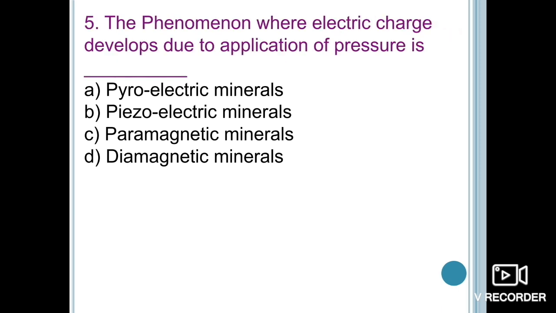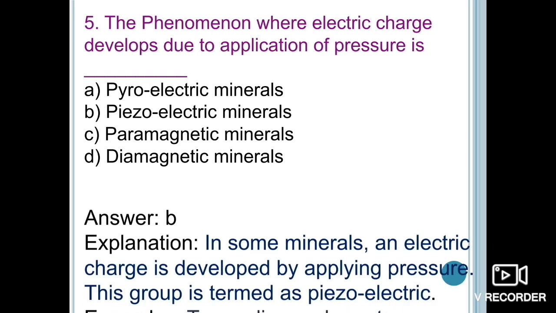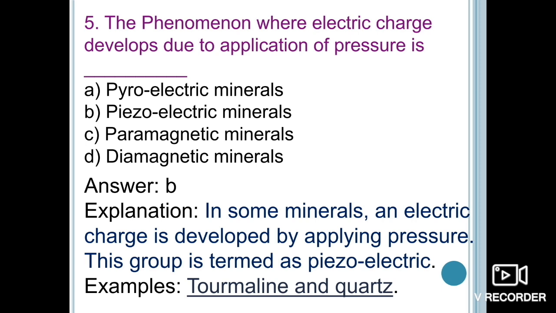And the next one is the phenomenon where electric charge develops due to the application of pressure or stress: pyroelectric minerals, piezoelectric minerals, paramagnetic or diamagnetic. So we have discussed this in the previous slide. In some minerals an electric charge is developed by applying pressure, and this group is termed piezoelectric minerals. Okay, and the best examples are tourmaline as well as the quartz mineral. Option B is the right answer.